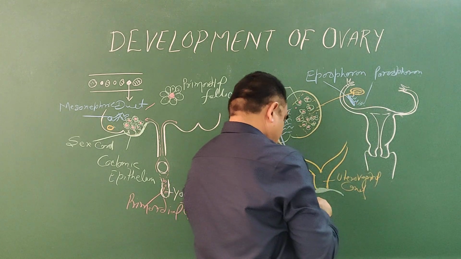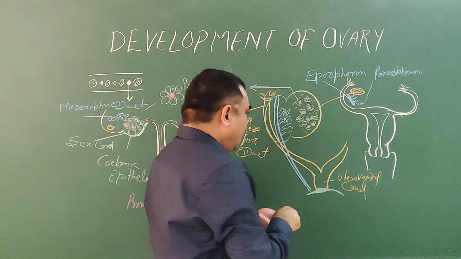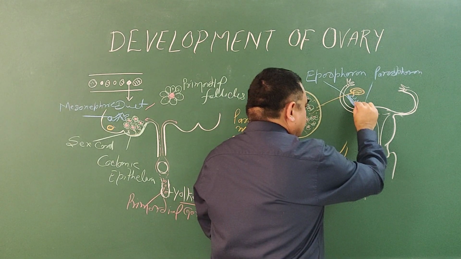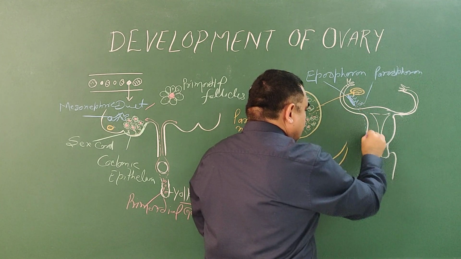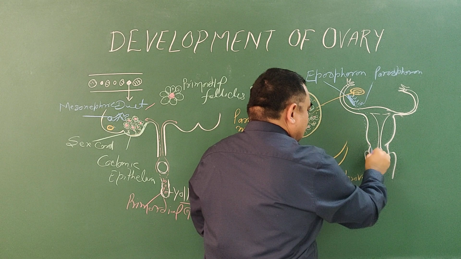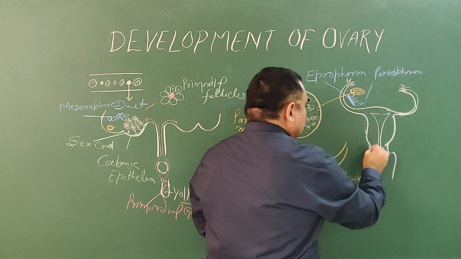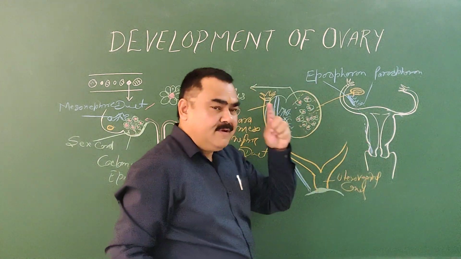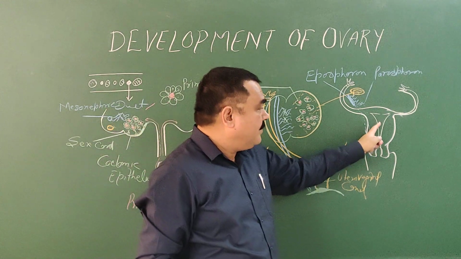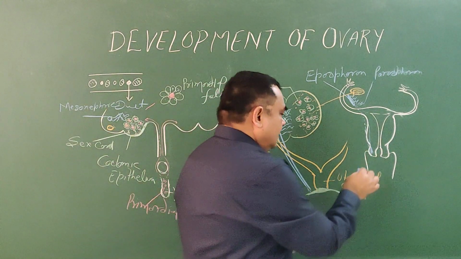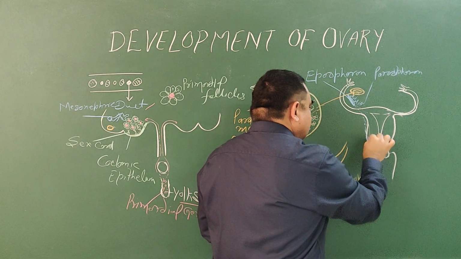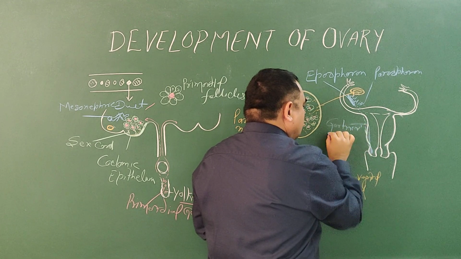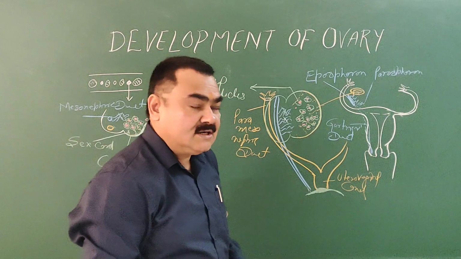So the structure lies in the broad ligament, and in some cases this mesonephric duct persists and reaches up to the cervix, but it never opens into the uterine tube or cervix. This duct persists, and it is known as Gardner's duct.